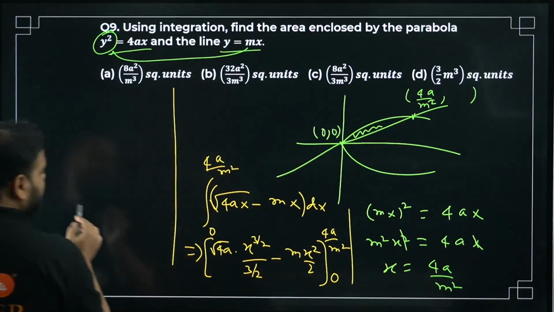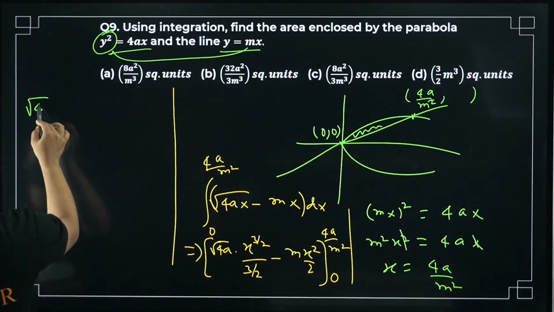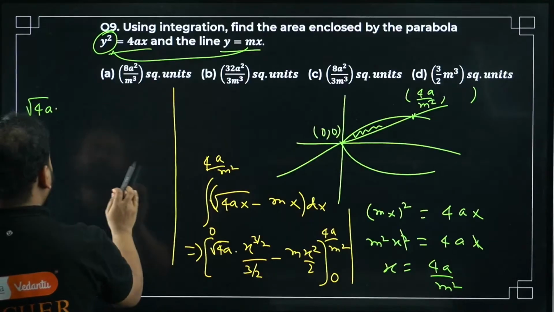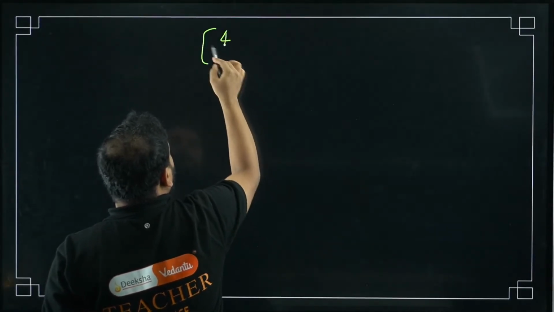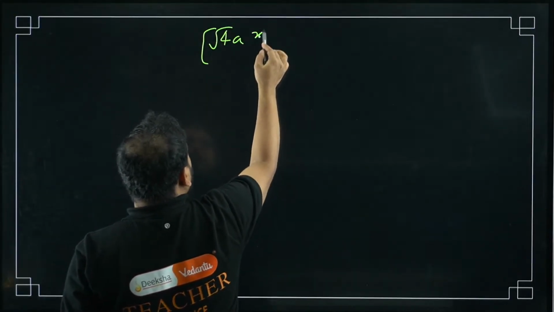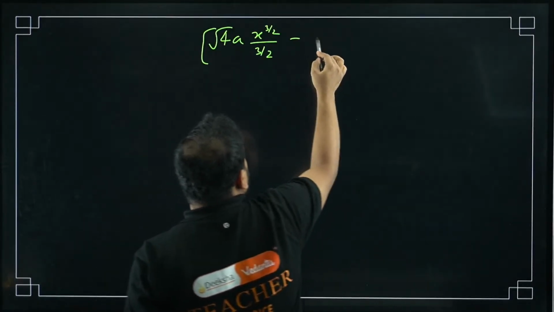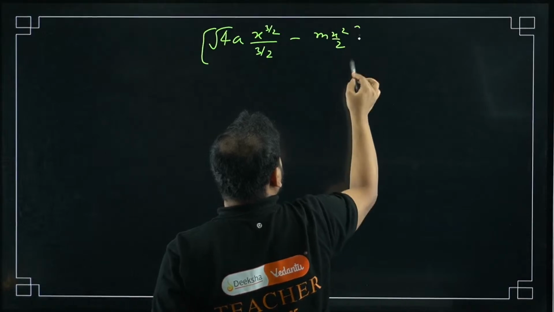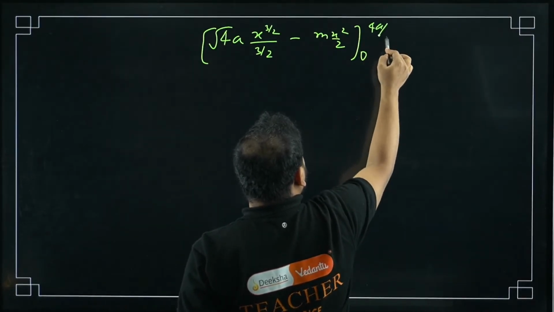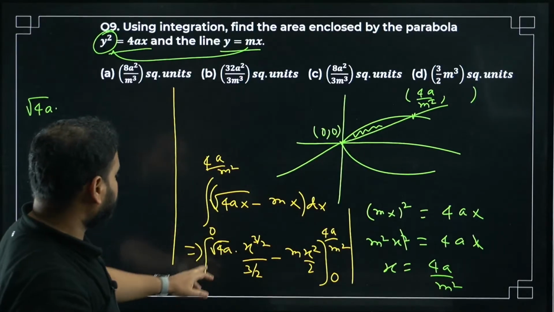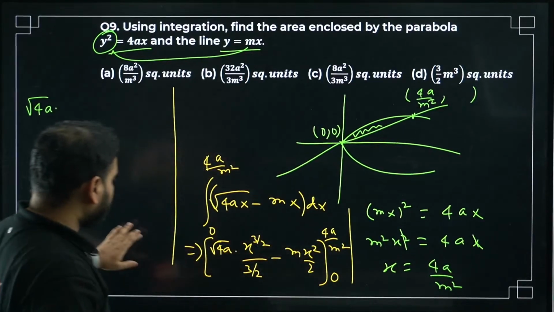I have root 4a, then x power 3 by 2 upon 3 by 2, minus m x square by 2, from 0 to 4a by m square. Please check. Correct now? Yeah, this is all right.